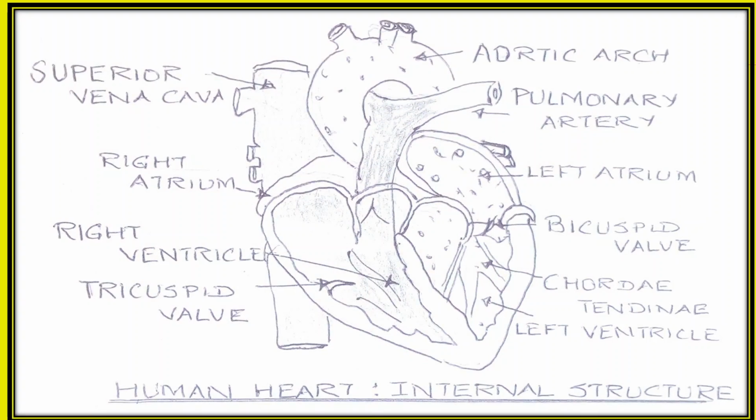Let's revise with the help of the diagram. You can clearly see the upper right and left atrium, the lower right and left ventricles, bicuspid valve, tricuspid valve, and aortic arch. Next, we shall learn about the pumping action of heart.